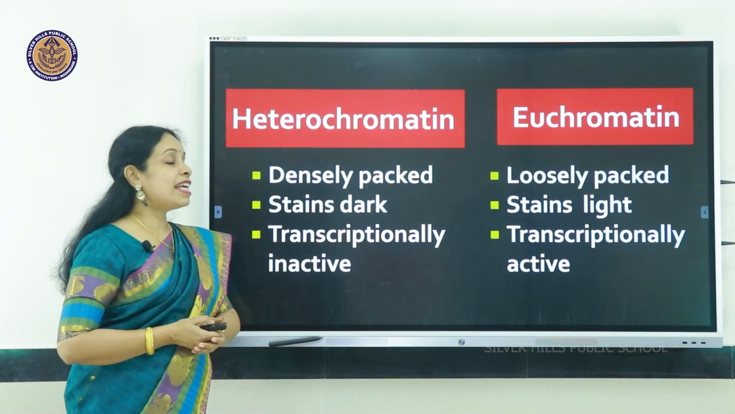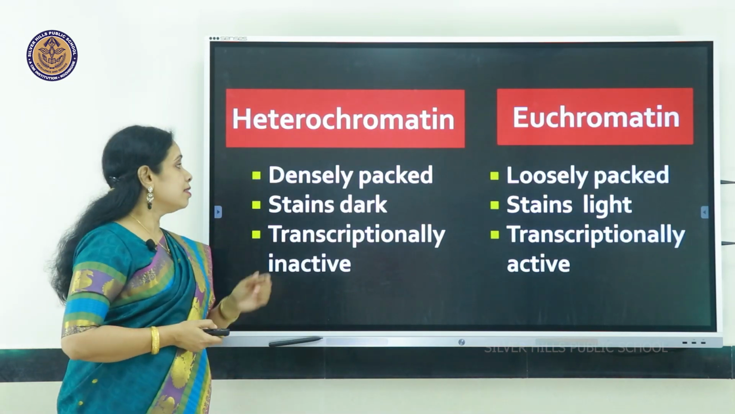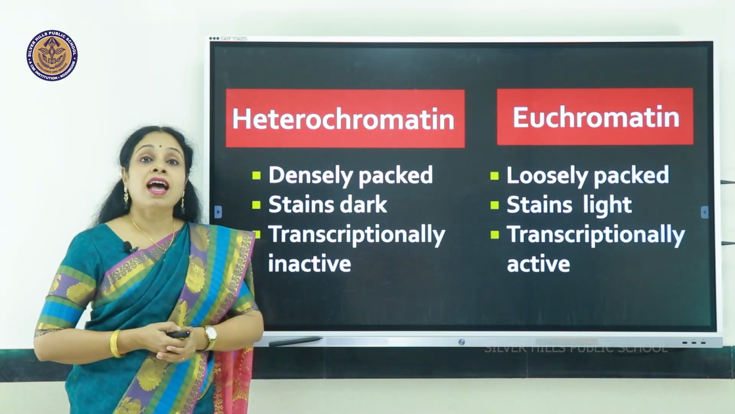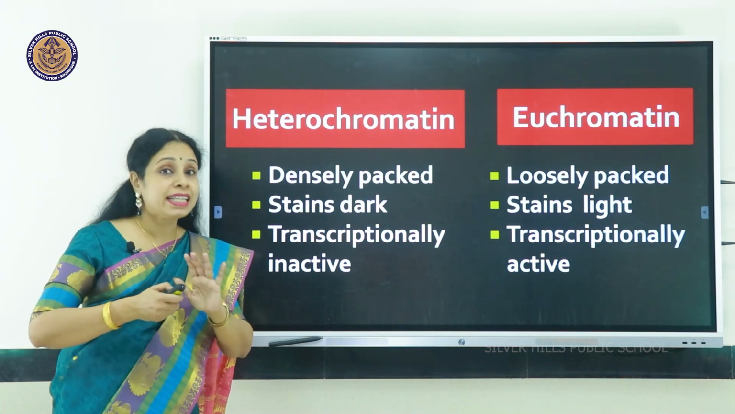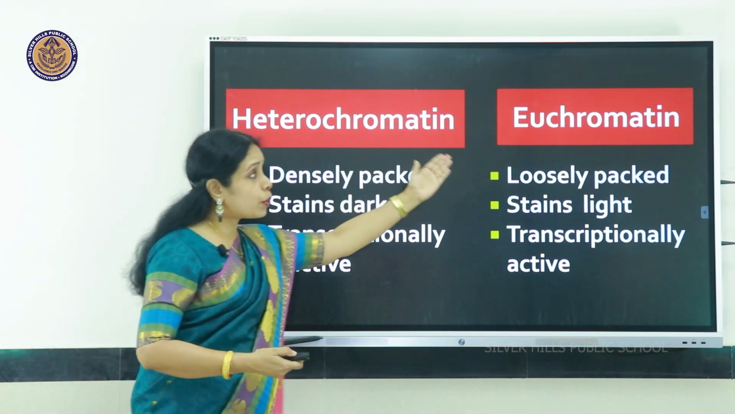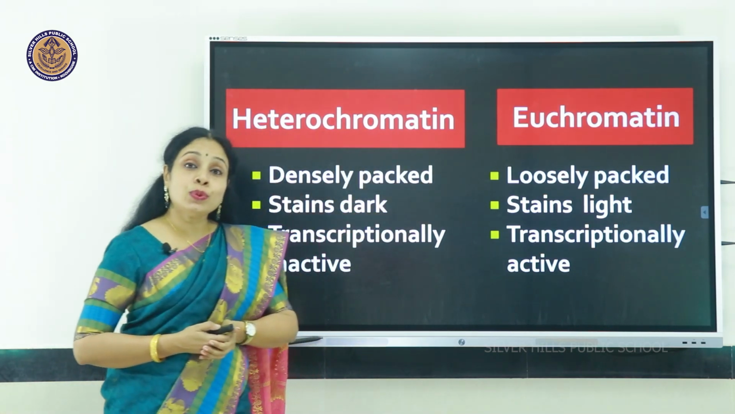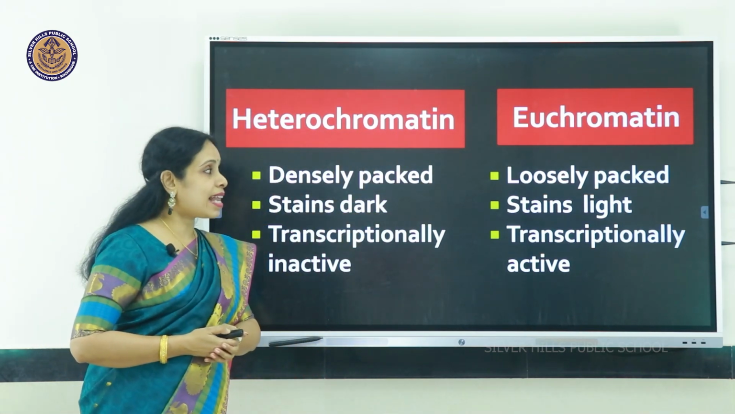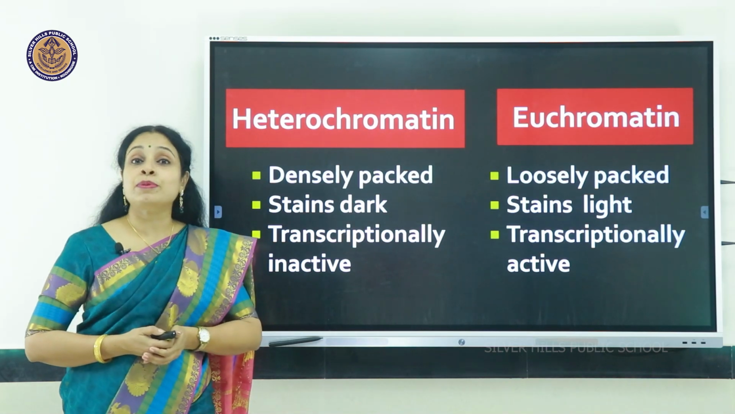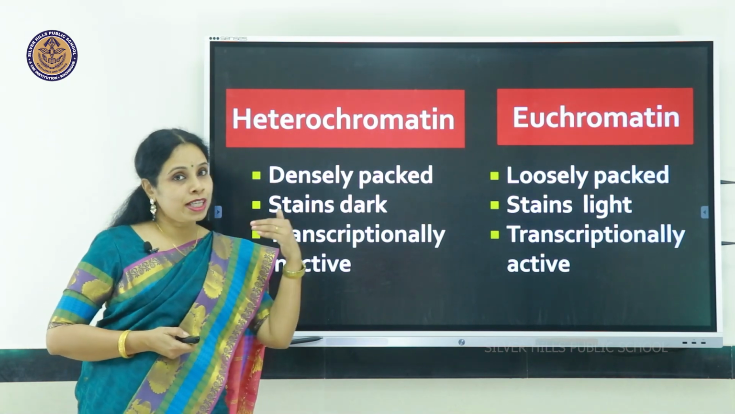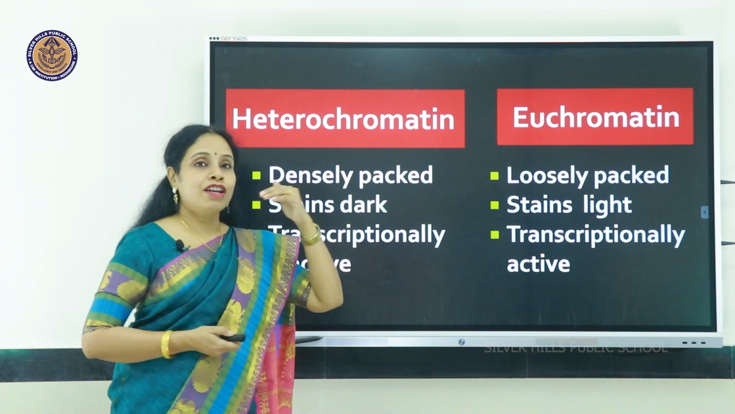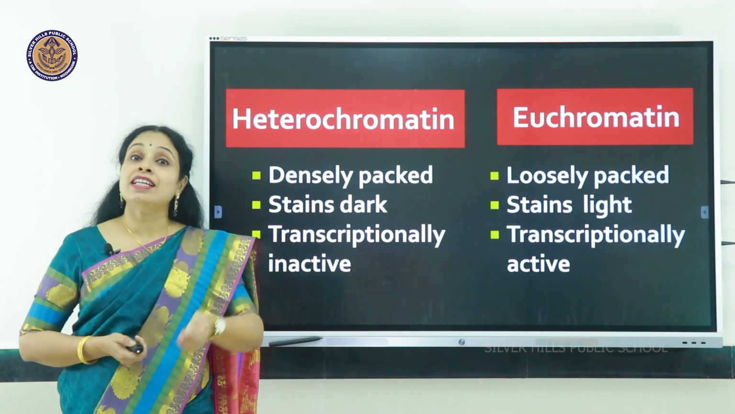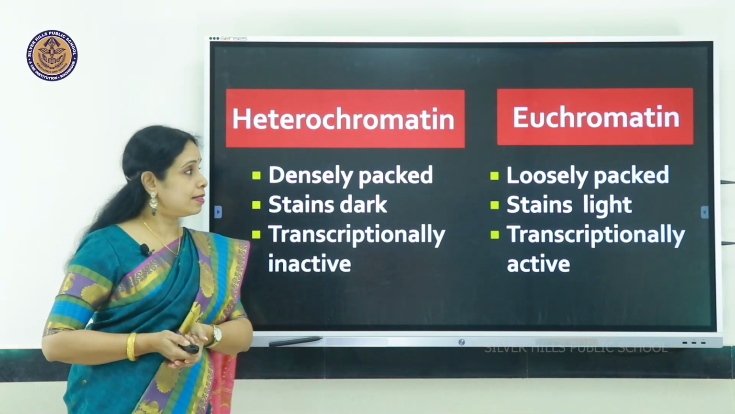Heterochromatin is densely packed, stains dark, and is transcriptionally inactive. But look at euchromatin. It is loosely packed, stains light, and is transcriptionally active, which means that chromatin will form RNA and then it can form proteins.